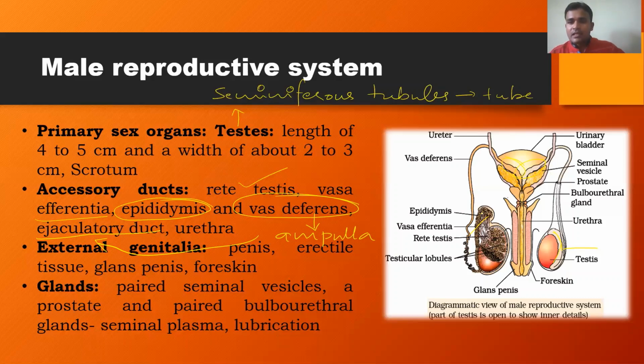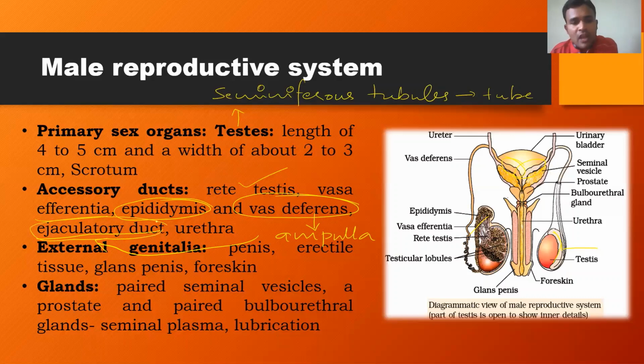Here you can see the epididymis. The epididymis opens into the vas deferens. The vas deferens will enter into the abdominal cavity, and then it shows a somewhat swollen part. This swollen part is called the ampulla, and then this ampulla will continue as the ejaculatory duct.